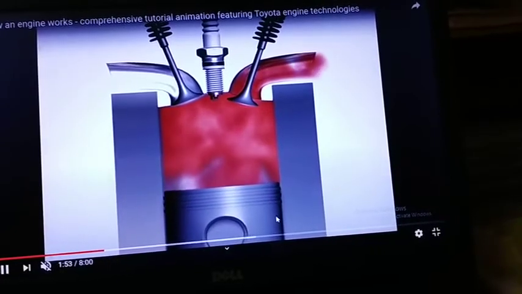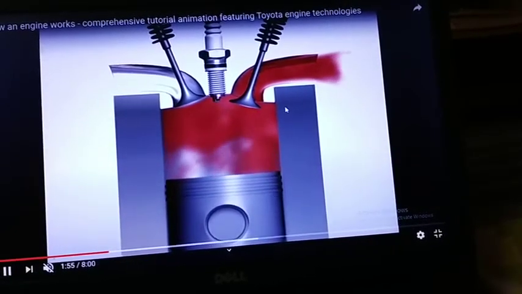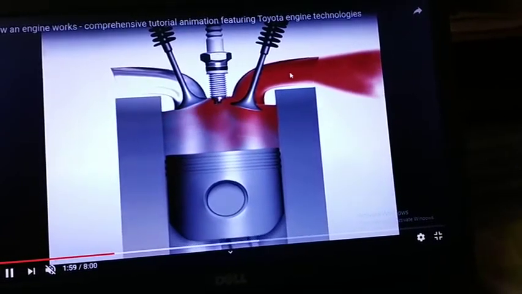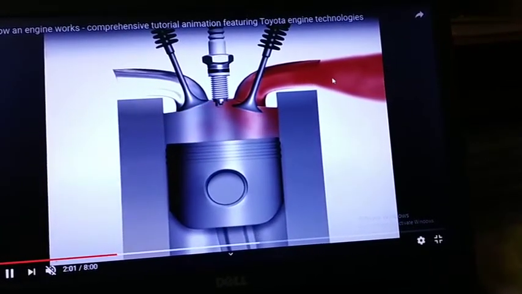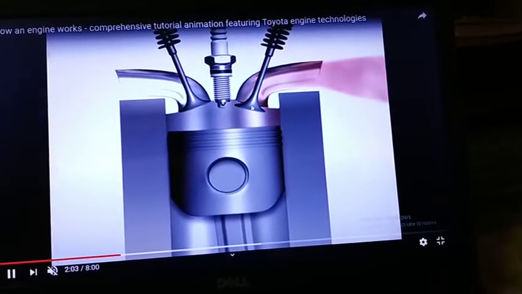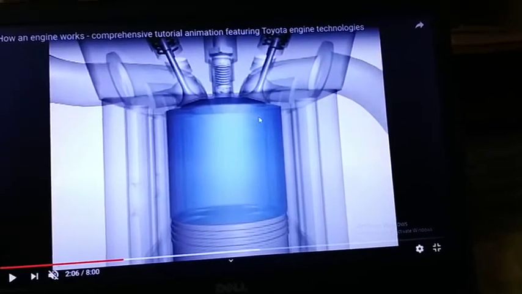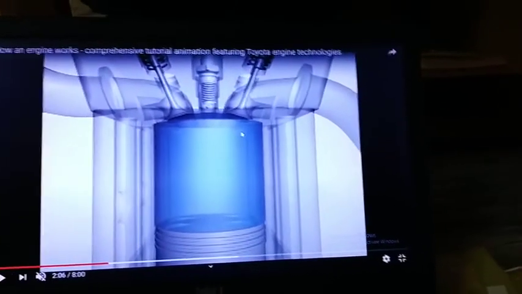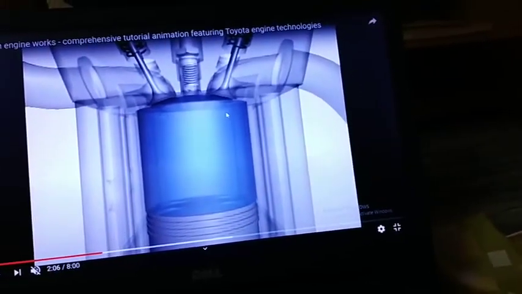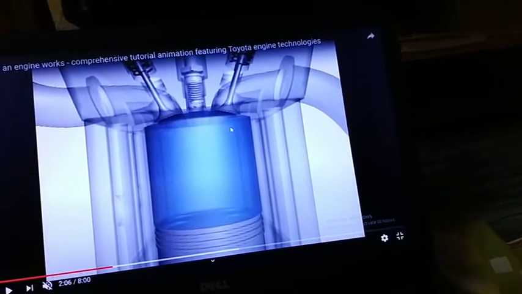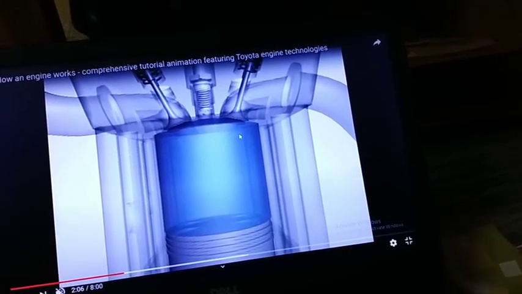Again the piston moves from BDC to TDC. This is the exhaust stroke. Burnt gases go out into the atmosphere through the exhaust valve. So this is the animation video for understanding purposes. I hope you understand this video. Thank you so much.